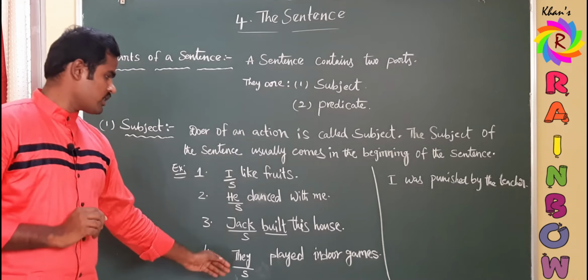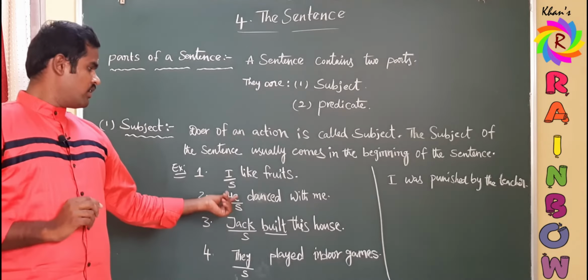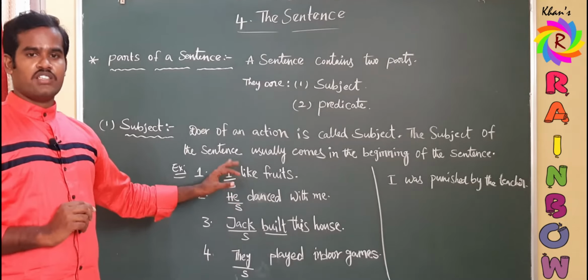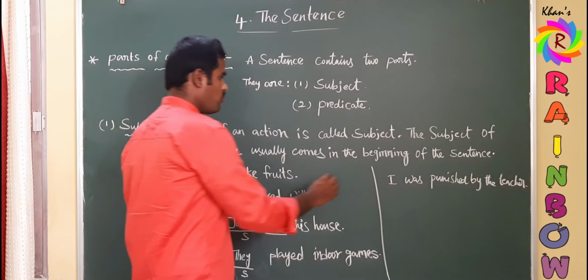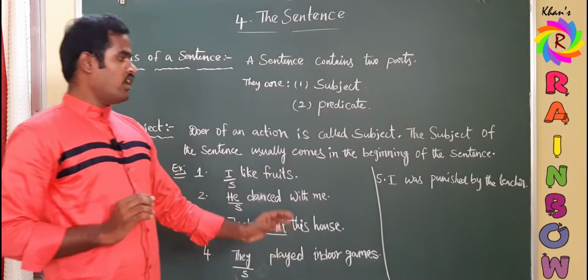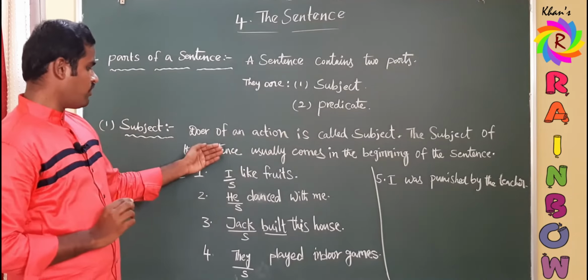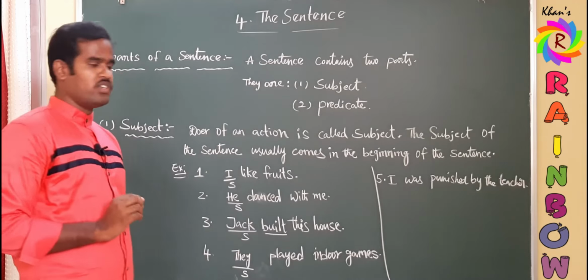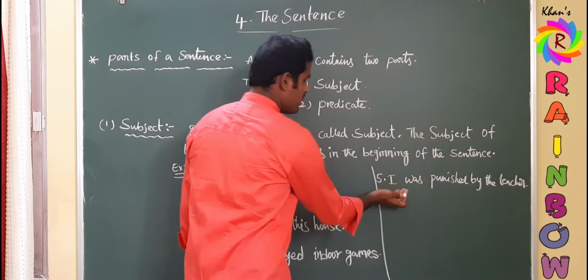See, in these four examples, the initial word is recognized as the subject. Now in the same way, consider this as the next example, the fifth one. Now identify the subject.